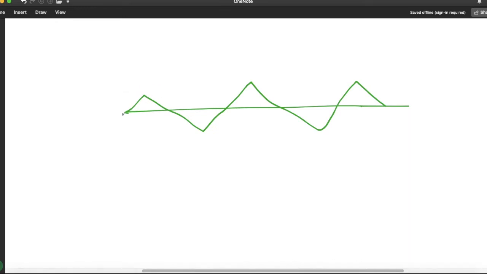Suppose this is 1 unit change. Here our C will be 0, C will be 0, C will be 0. Here our C will be 0. Suppose he is traveling 2 units, 1 unit here, 1 unit here, 1 unit here, and suppose 1 unit here. Again here C will be 0. Here C will be 0.